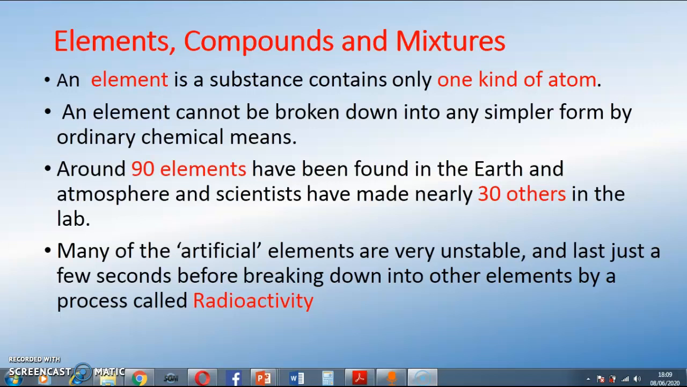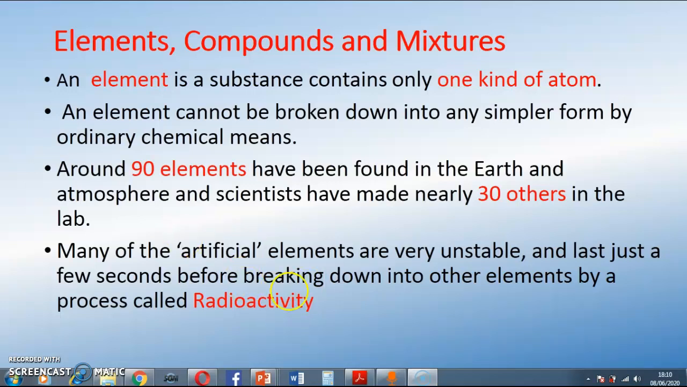Then, in nature, we have about 90 naturally occurring elements. We find them either in our earth system or in the atmosphere. Scientists have also been able to make other 30 artificially. But one thing about them is that they are very unstable. Unstable means that they don't exist in the form in which they were found. So they break down through a process called radioactivity into other elements.